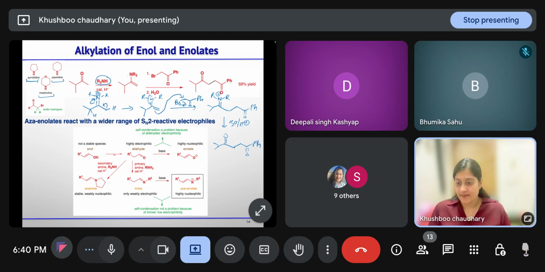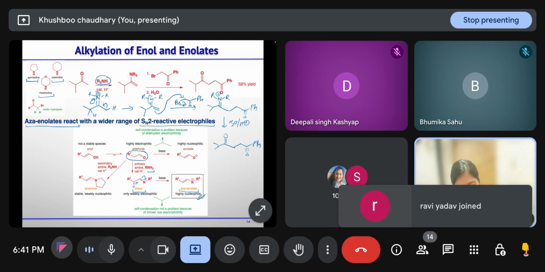Then azaenolates will react with a wide range of SN2 reactive electrophiles. If we have a ketone and treat it with a primary amine, an imine will form. In the presence of base, this imine generates the azaenolate: the base takes the proton from here and nitrogen has the negative charge. Your azaenolate is just the substitute of enolates. In enolates the oxygen has the negative charge; in the azaenolate the nitrogen has the negative charge. It is highly nucleophilic, but it will not undergo self condensation.